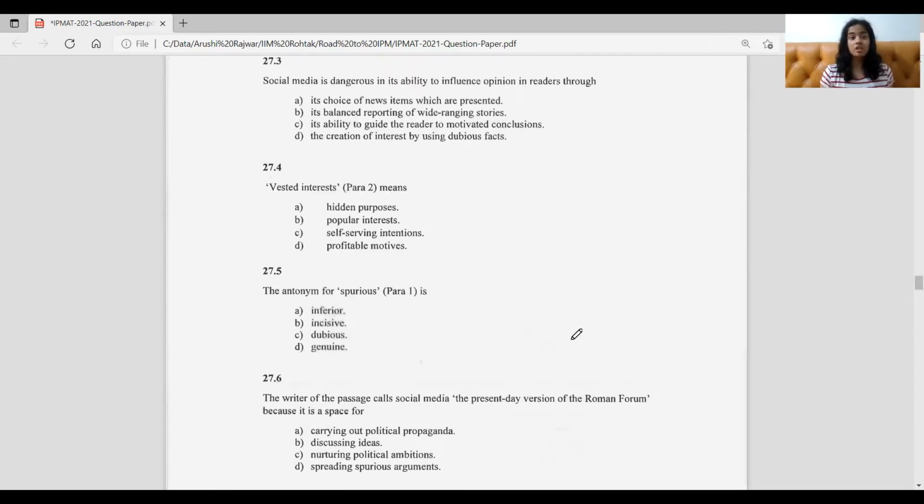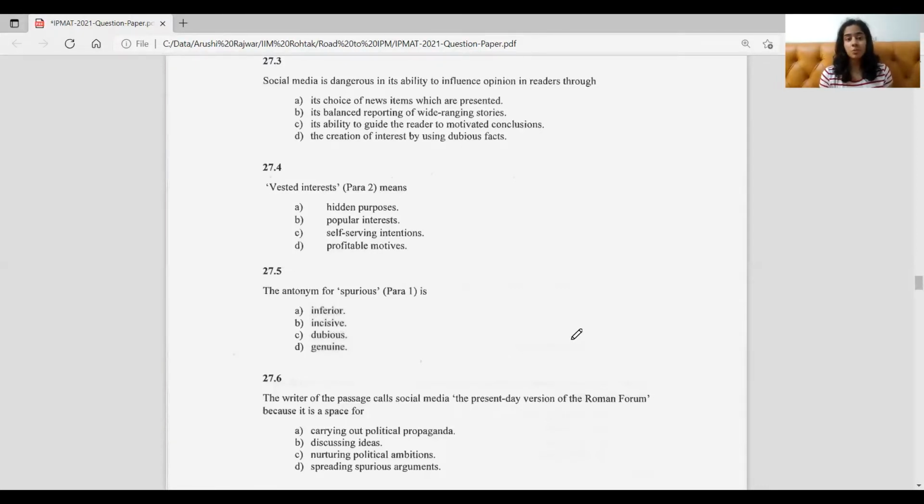Social media is dangerous in its ability to influence opinions in readers through. Now, what are we talking about here? How is social media dangerous? Its choice of news items which are presented. This could be right because we read about the bias that it reinforces among people. It just chooses those items which people prefer, which they like to read about, not different sides of it. So A could be the right answer, but let's see.